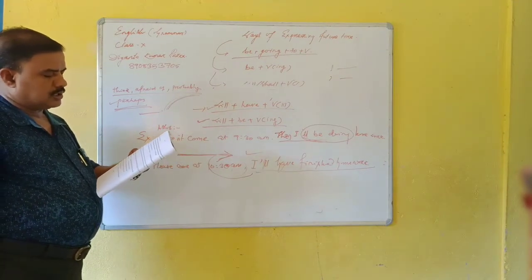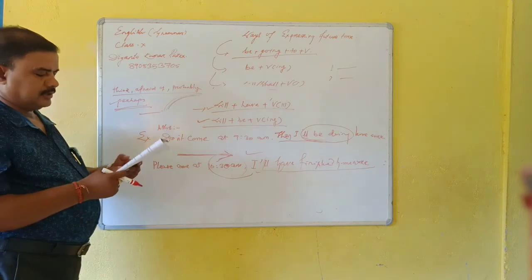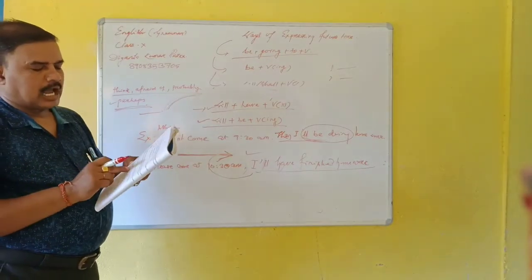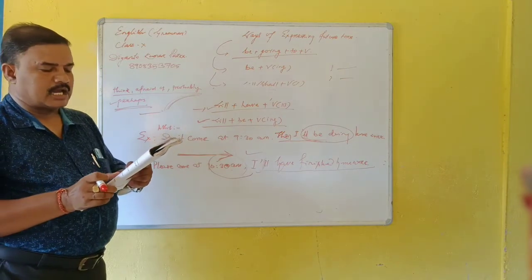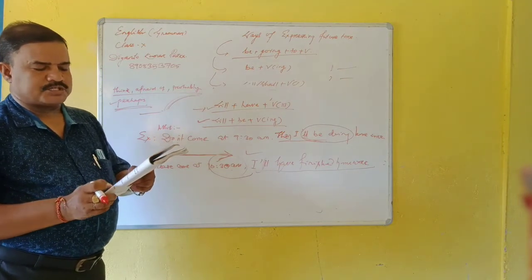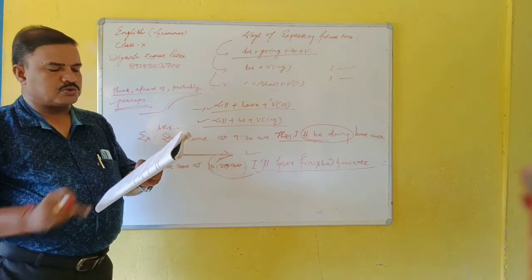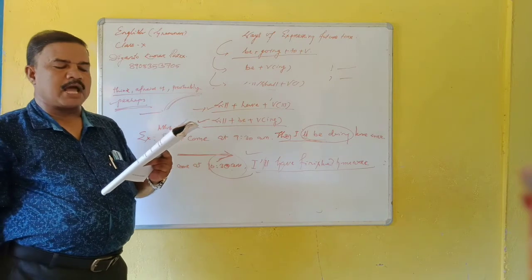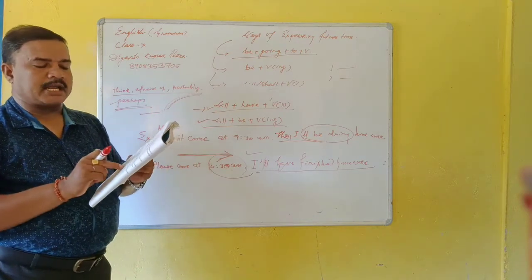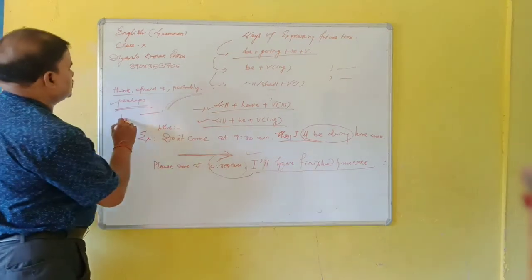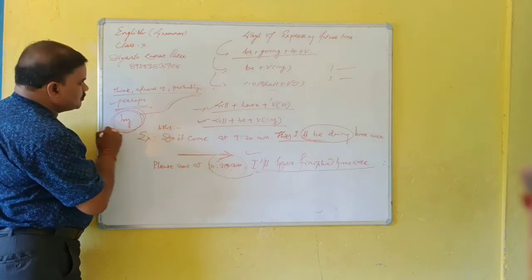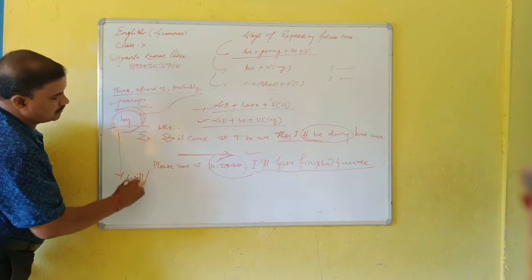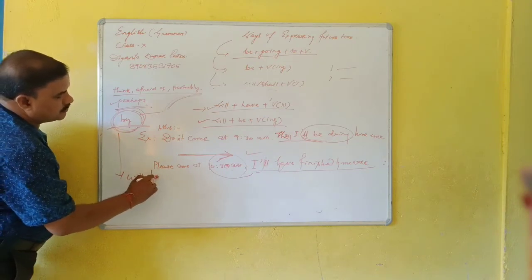Our school closes at 4:30. I take some snacks at home at 5 o'clock. So here I will be taking or I shall be taking some snacks. Next, our school closes at 4:30. I dash reach home by 5 o'clock. Here we can find the word by in the question. So we have to use will have plus verb third part.